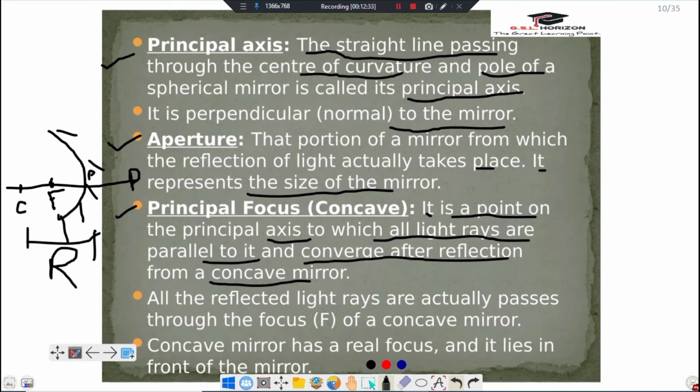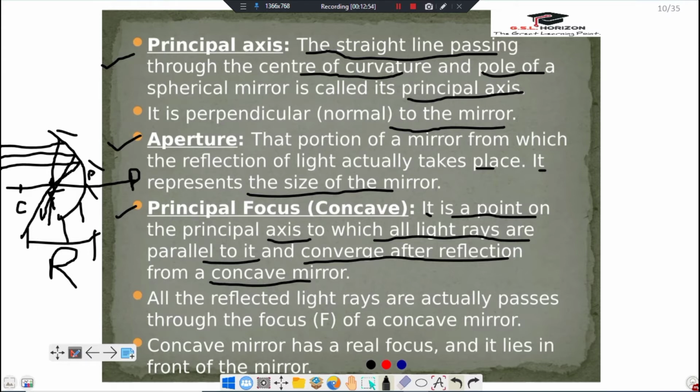When the light comes from the source in parallel form, then it passes through the focus on a concave mirror.